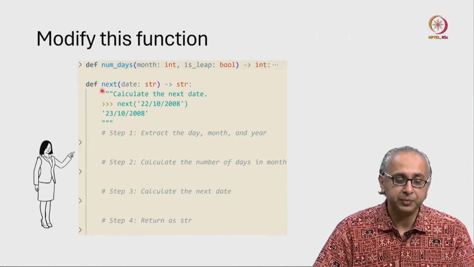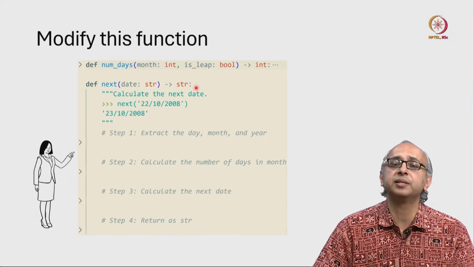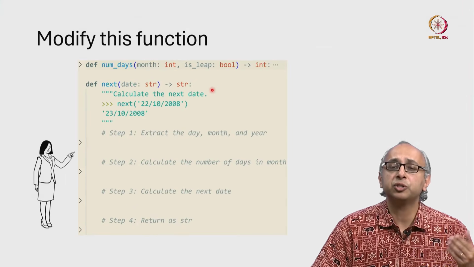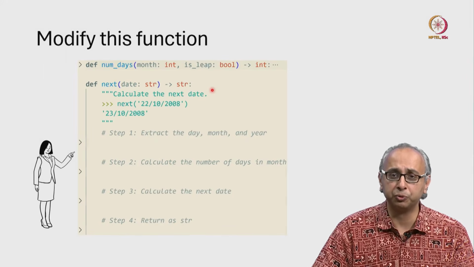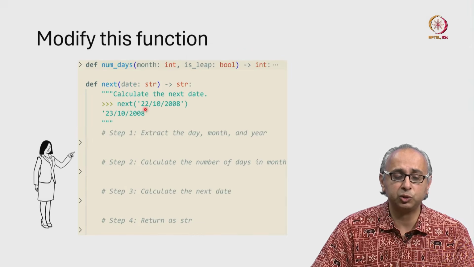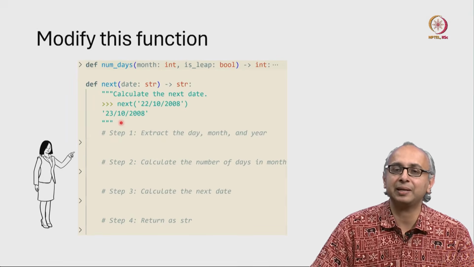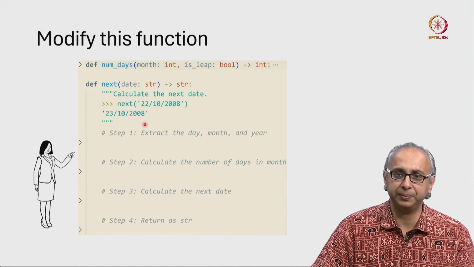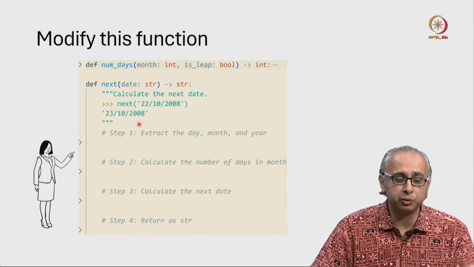So this function is called next. It takes a date which is of type string and it returns a string. And the doc string and the doc test explain to us how this function is supposed to work, what its purpose is. So for example, if I give you the string 22/10/2008, then the next date is of course 23/10/2008.